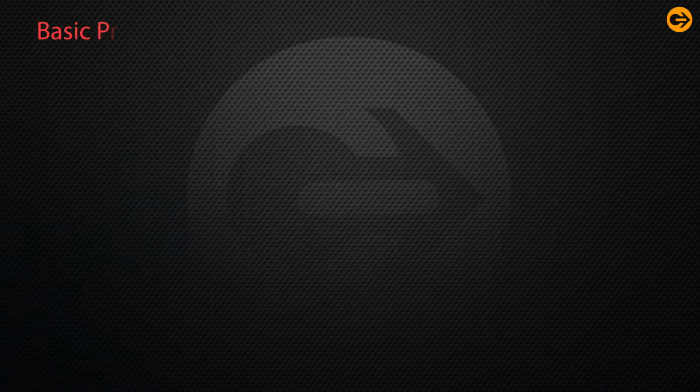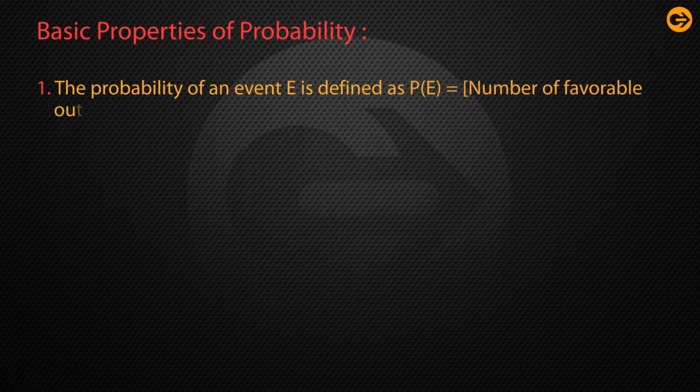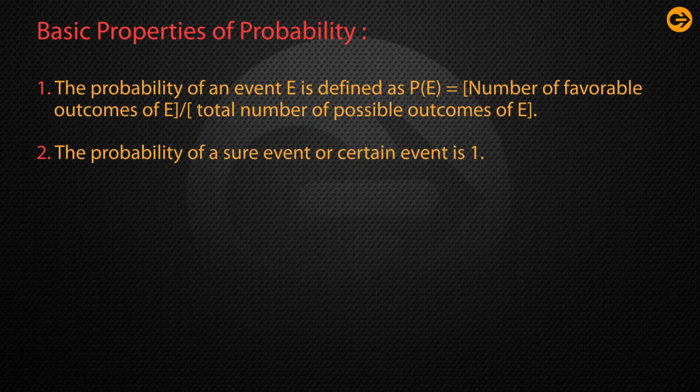So, what are the basic properties of probability? The probability of an event E is defined as P(E) equal to the number of favorable outcomes of E by the total number of possible outcomes of E. Number two property: the probability of a sure event or a certain event is 1.